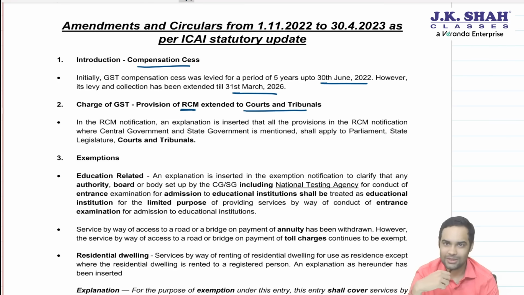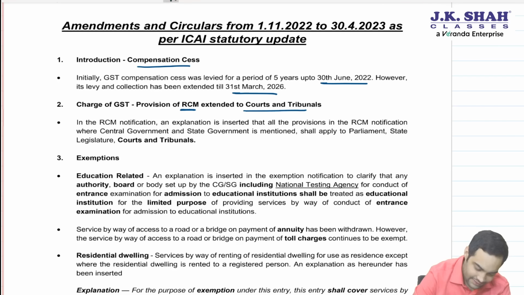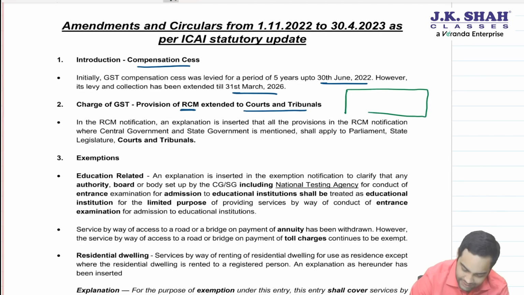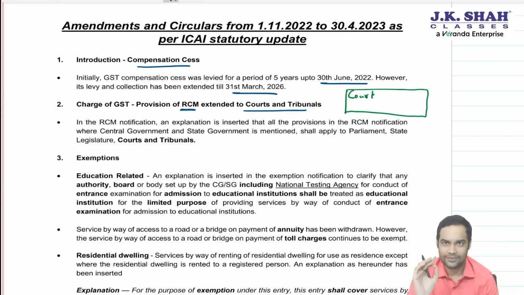Business entity was responsible to pay the tax. Renting of immobile property by government to a registered person: the registered person was required to pay the tax. In such cases, now that government would also cover court or tribunal. To give you an example, say suppose this is a court premise. Now whatever court is charging as court fee, that is already covered by the negative list. There is no GST applicable on that. No one would pay GST on court fee because court fee is already covered by the negative list. In the same way, tribunal fee is also covered by the negative list.